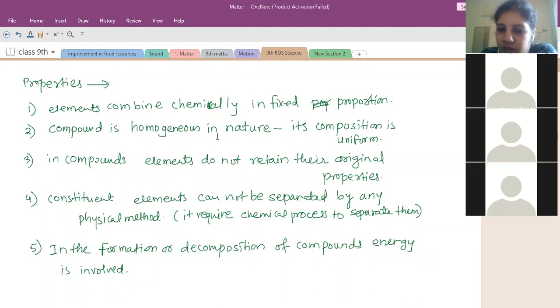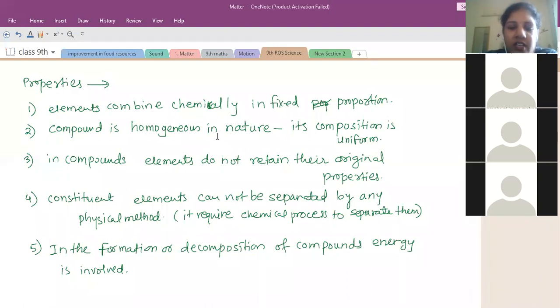In mixtures, what is the contrasting point for this particular point? The opposite point that the mixture possesses. Vishal, can you tell? Yes, ma'am. Constituent elements can be separated by physical methods.